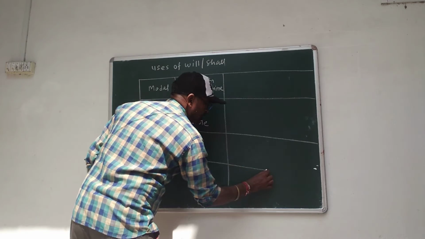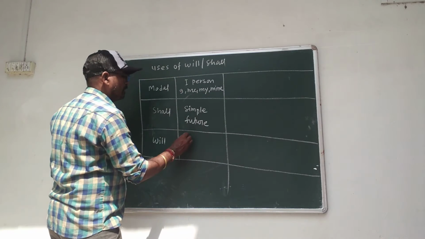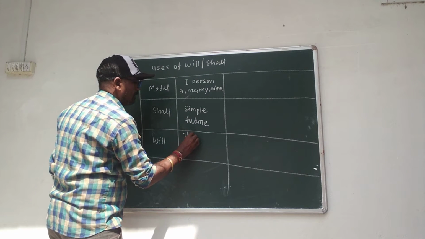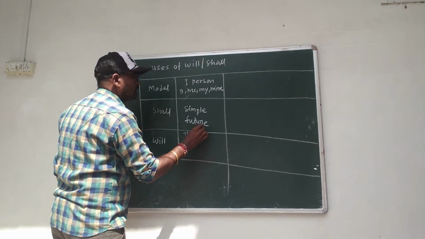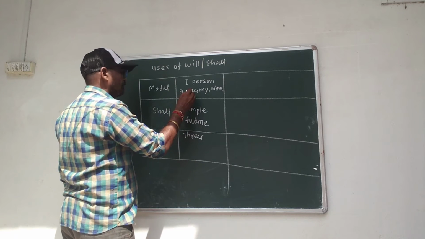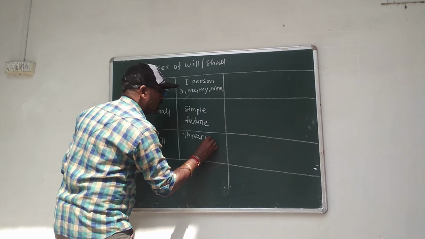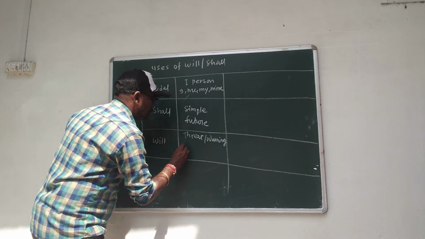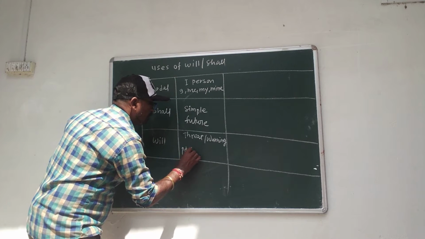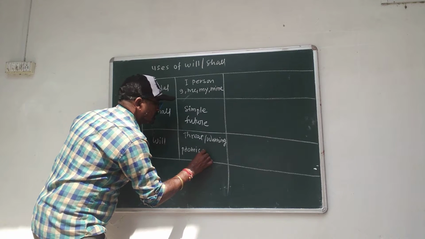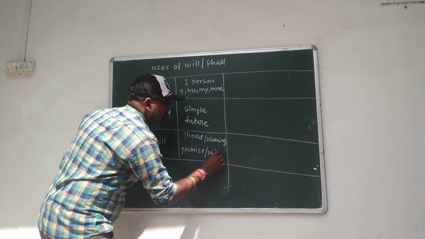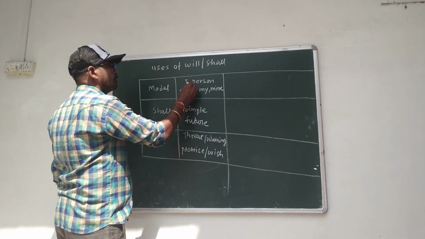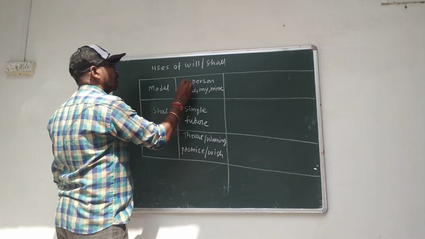And will is used in the following cases: when the sentence has the sense of threat, warning, promise, or wish. Then we use will with first person.